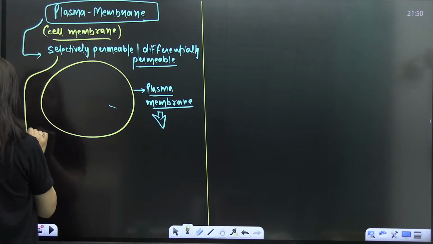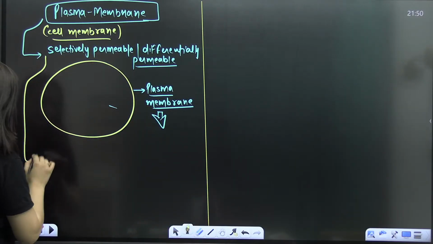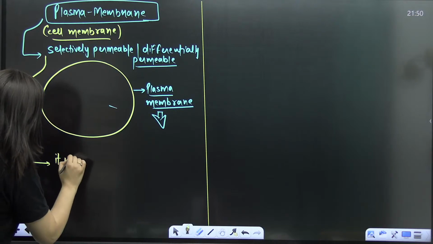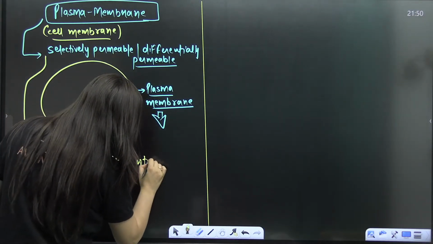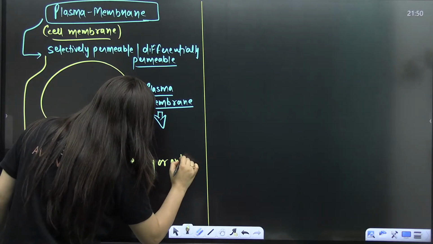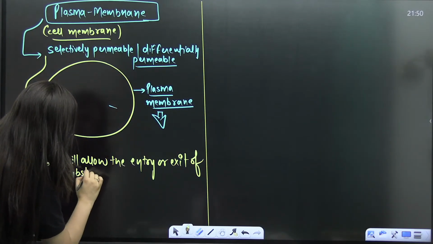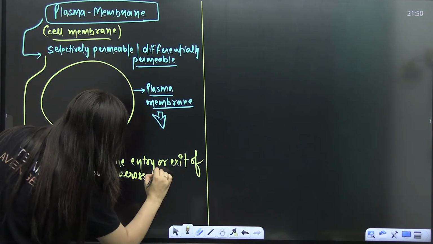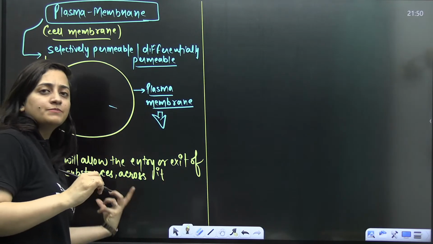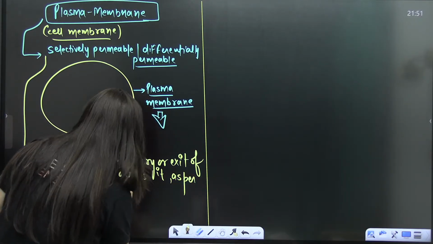When I'm saying selectively permeable, it will allow the entry or exit of substances across it as per requirement.